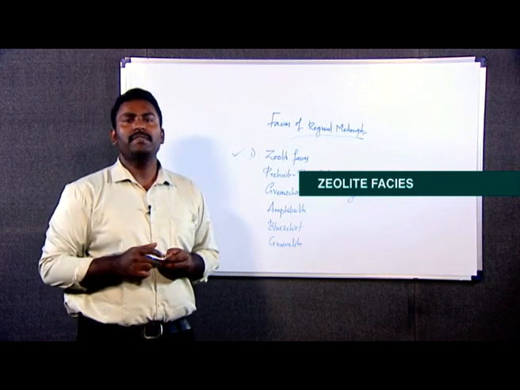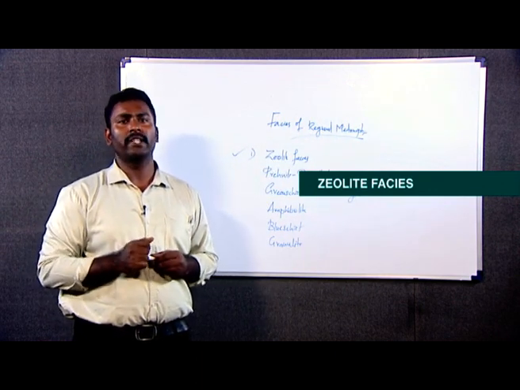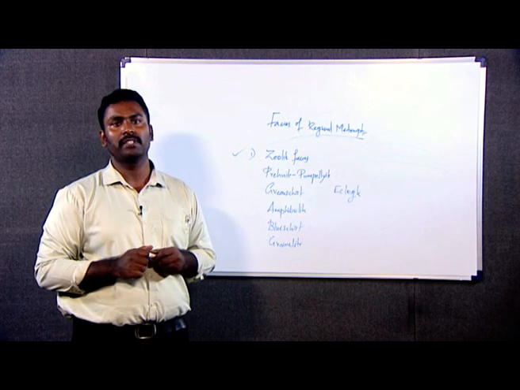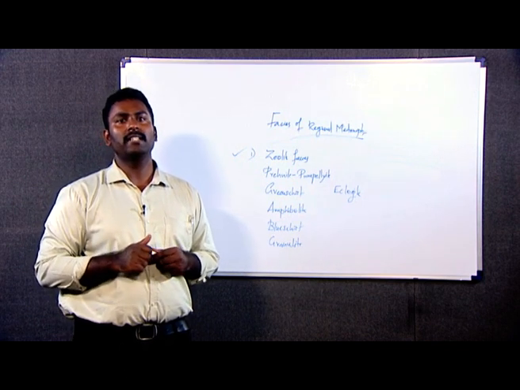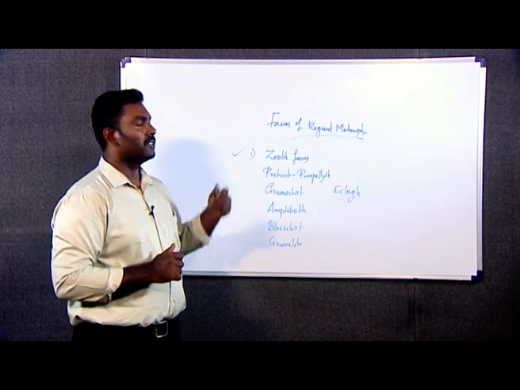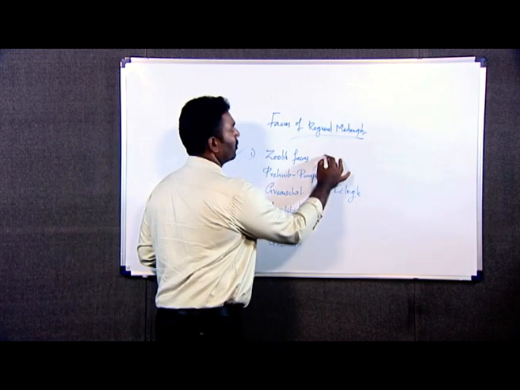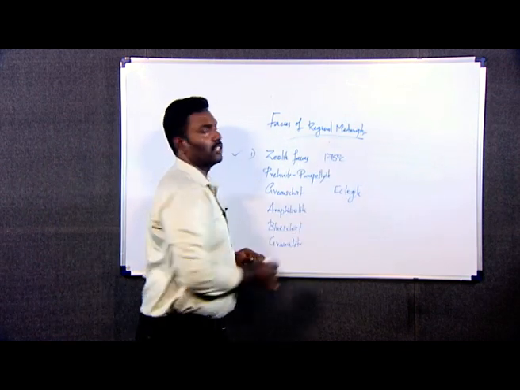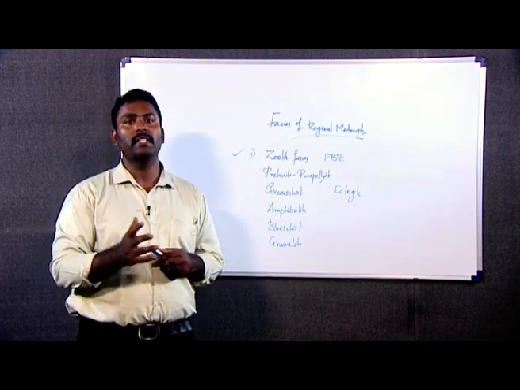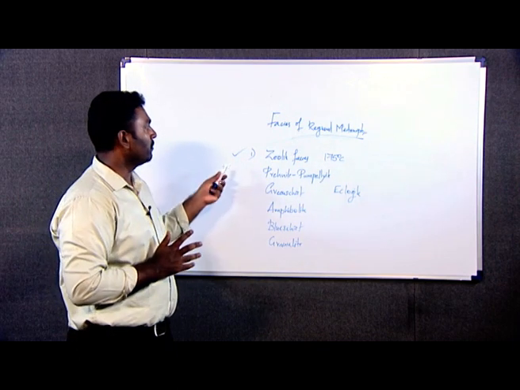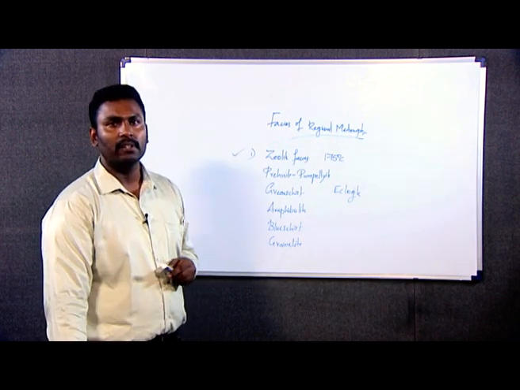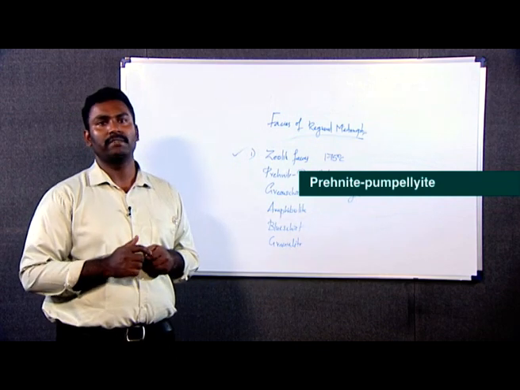The zeolite facies represents the lowest grade of regional metamorphism, and the typical mineral representing it is zeolite. These minerals are formed generally at very low temperature and pressure conditions. The temperature for the zeolite facies of metamorphism is about 175 degrees Celsius, and it is not represented by pelitic sediments. So this is the lowest grade of metamorphism, shown by the zeolite facies. Next we will go to the prehnite pumpellyite facies.